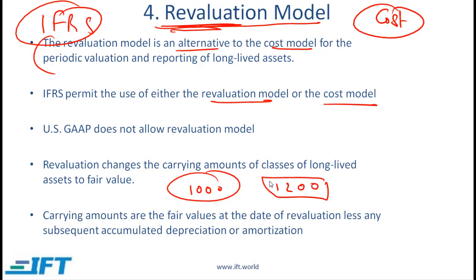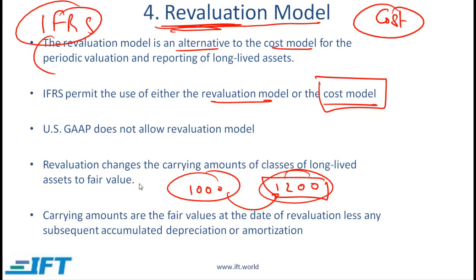Companies need to be careful when using the revaluation model. This should be used when the fair value is very easily determined through market prices. If fair value cannot be easily determined and requires a lot of subjectivity, then it is better to use the cost model. As an analyst, you need to be very careful when companies are using the revaluation model because of the subjectivity involved in coming up with the new value.